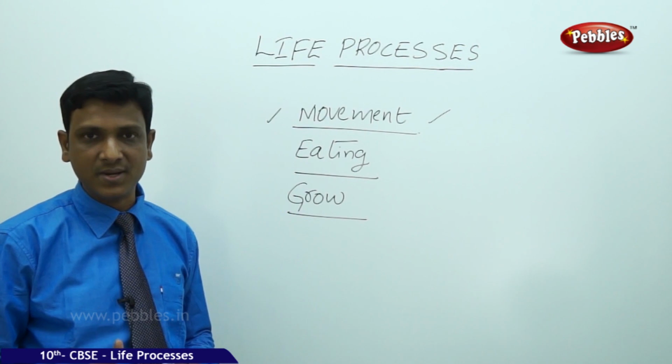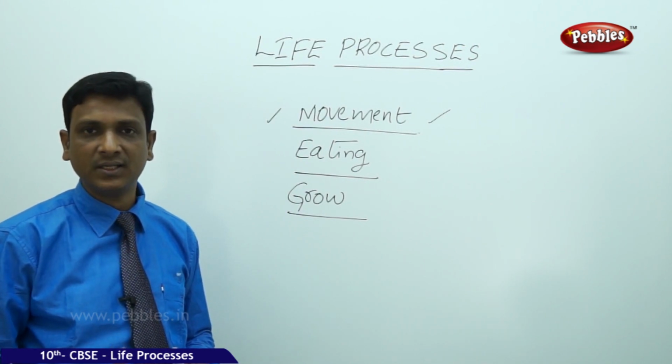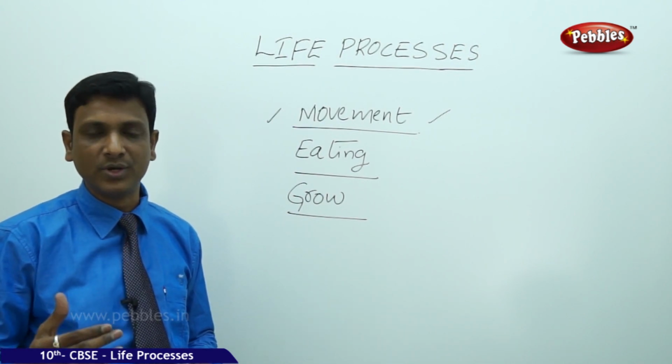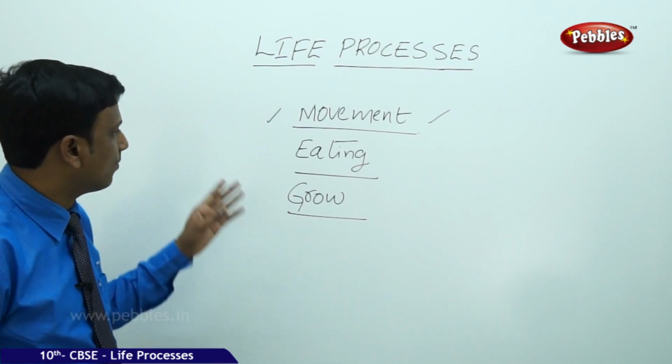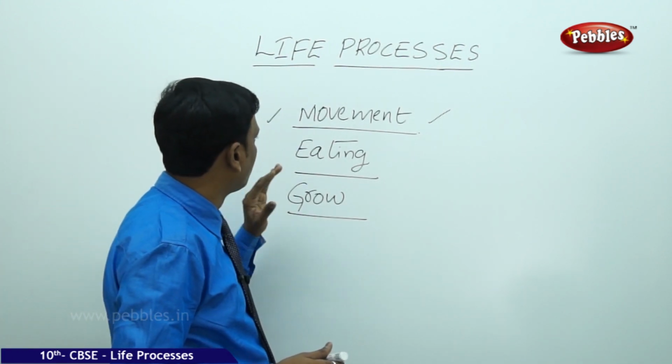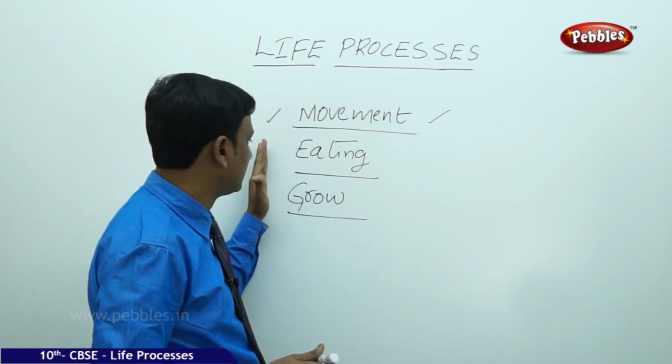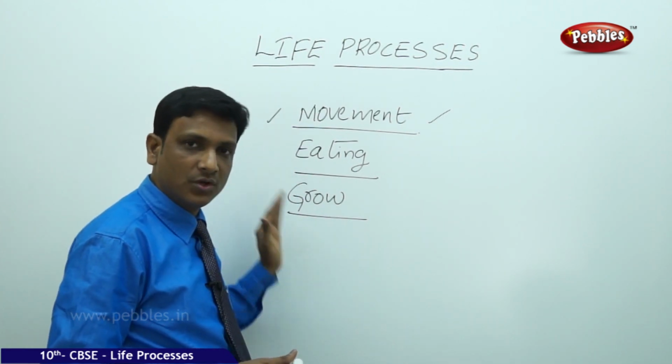A newborn baby grows to a kid, from the kid to an adolescent, from an adolescent to an adult. So movement is one of the features by which we can distinguish living and non-living things. And the second one is eating, taking food, growing.